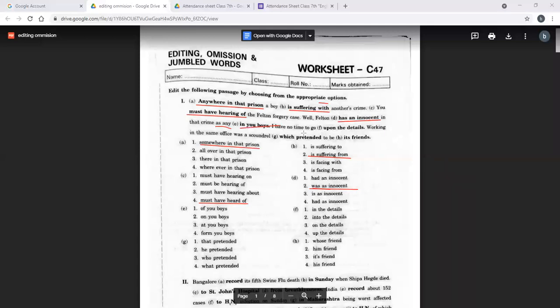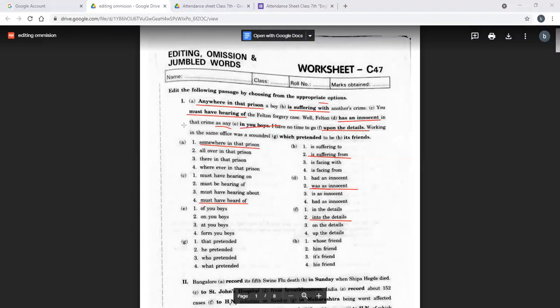I have no time to go dash upon the details. ठीक है, upon the details है, that is showing the process in which they are going. तो हमने prepositions में पढ़ा था, it will always take into. When you are getting into something, when you are getting in the purpose of something, you take into.